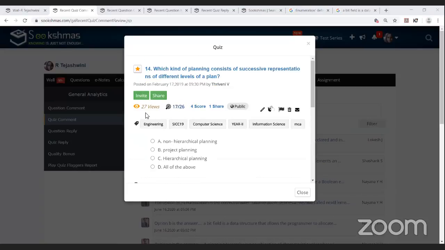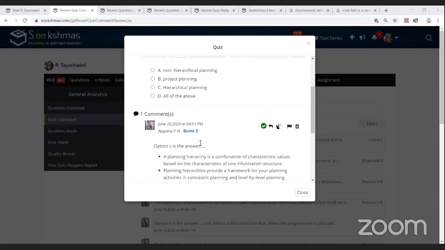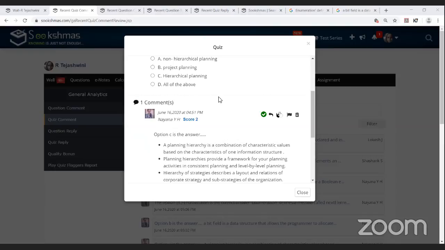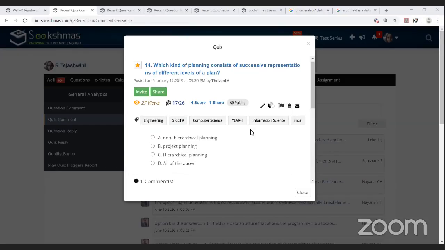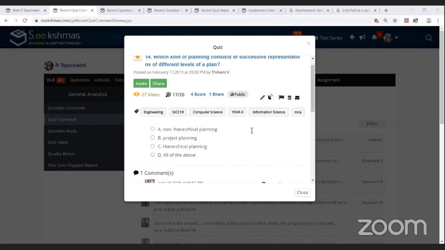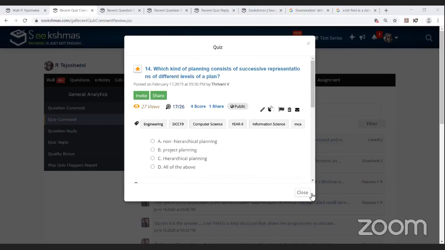Okay, and even the subject tag is missing for this particular question. The question is which kind of plan consists of successive representation of different levels of a plan. The options are non-hierarchical planning, project planning, hierarchical planning, and all of the above. Yes, I bookmarked this particular question. Later on, I'll search which subject this concept belongs to and mention the subject for this question.